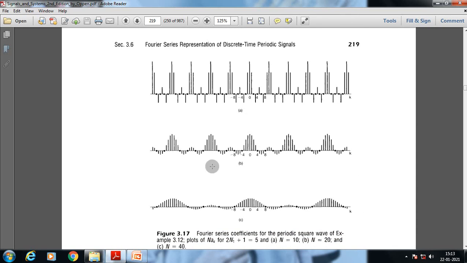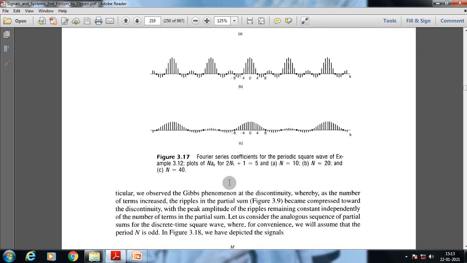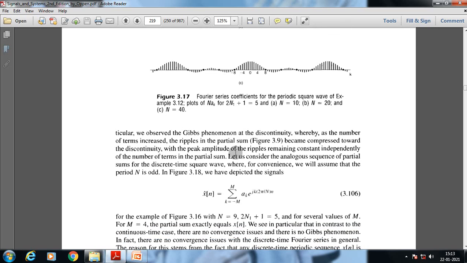These are the figures. Through the same process we will understand a square wave for the discrete Fourier transform and the discrete Fourier series.